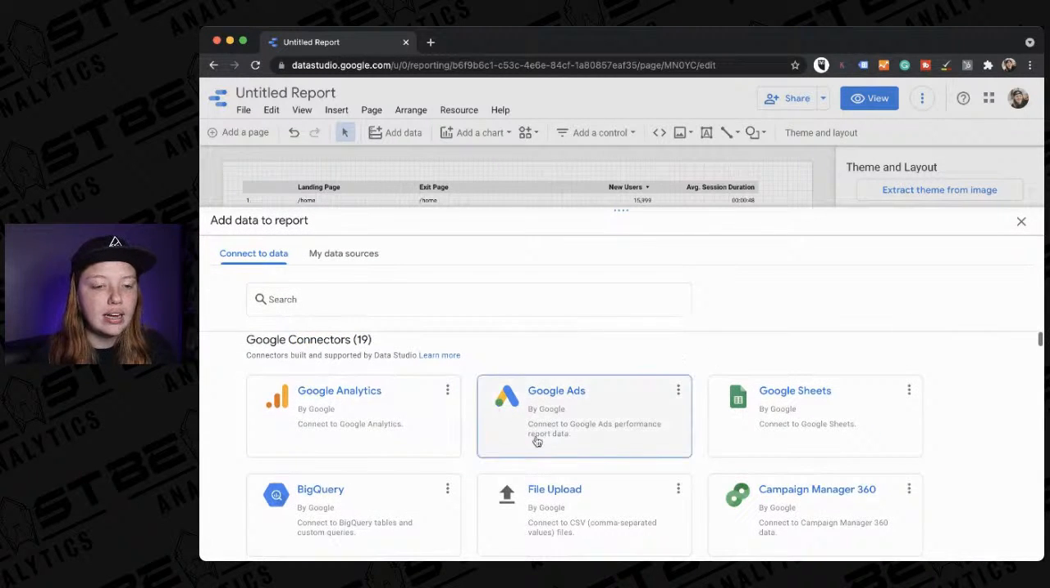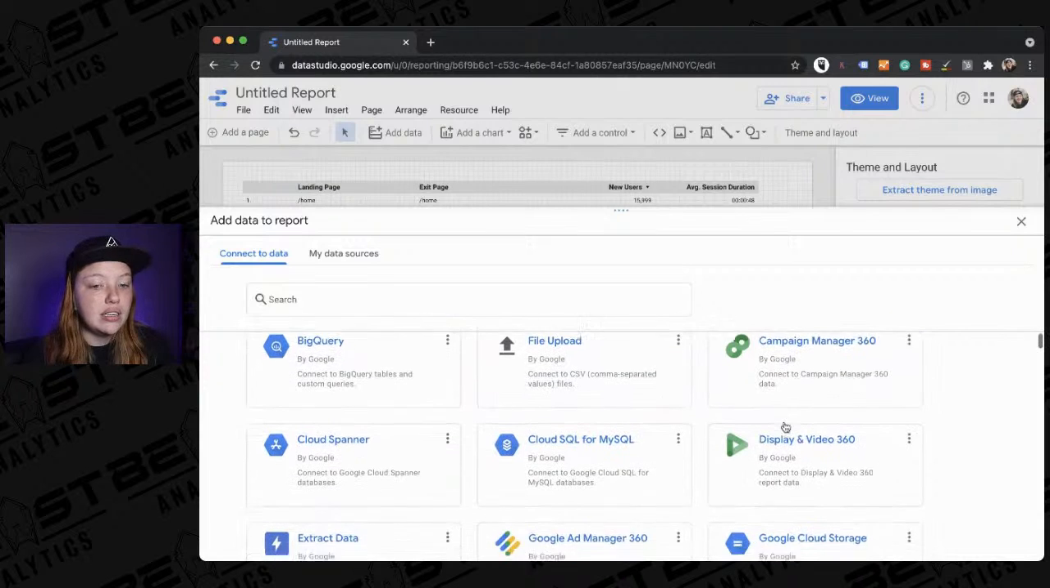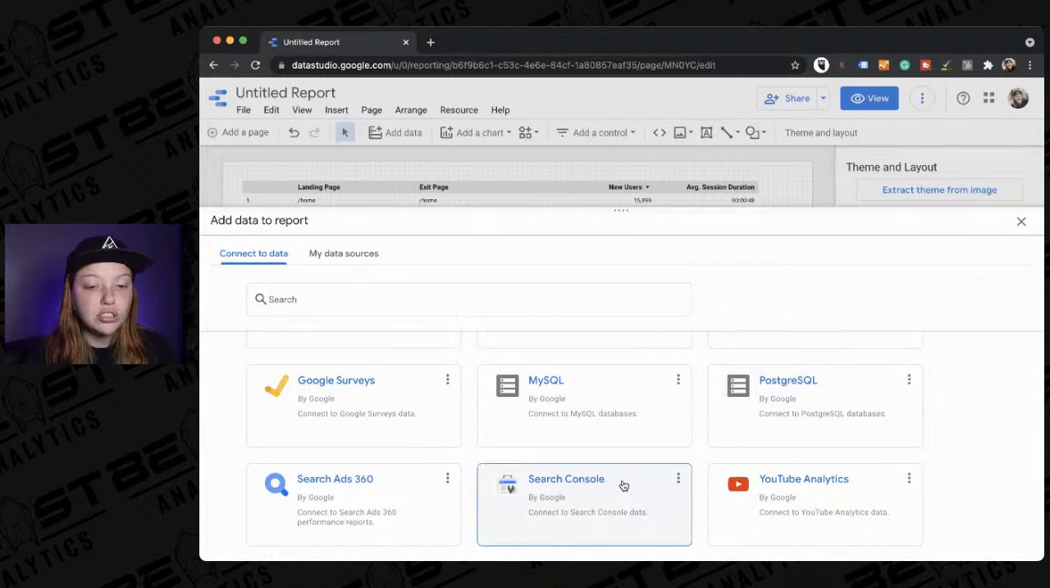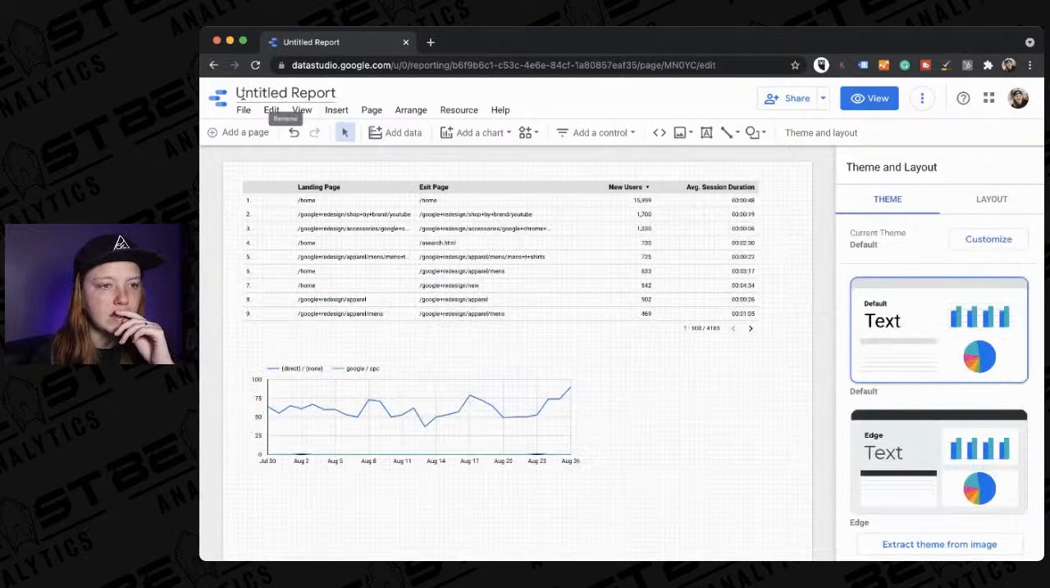But you can also add other sources on top of it. So you could connect your Google Ads here. You could, let's see, add Search Console or YouTube. I think they have demo. Don't really want to add any of those.